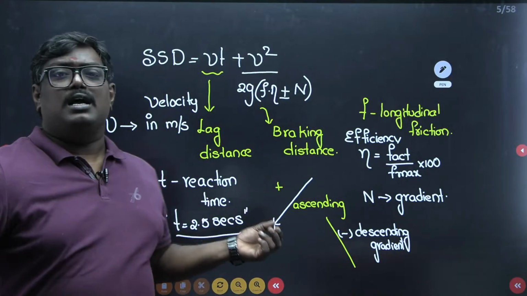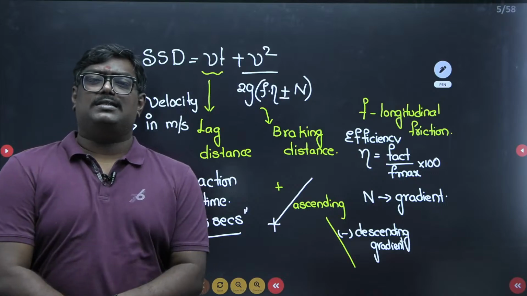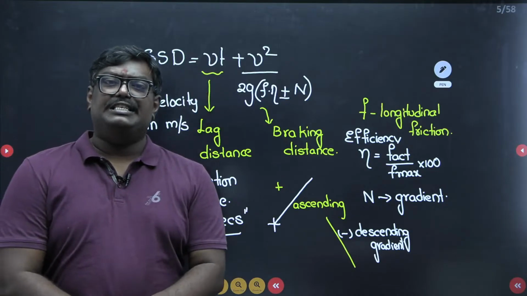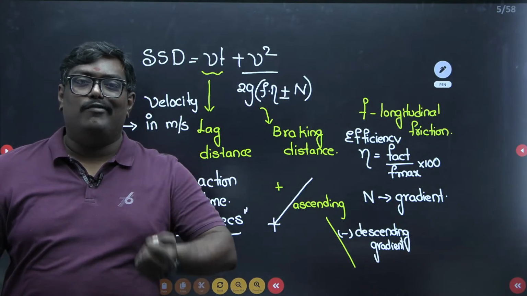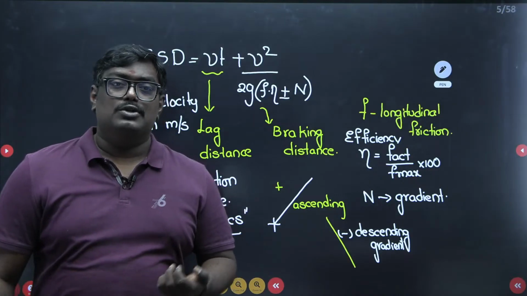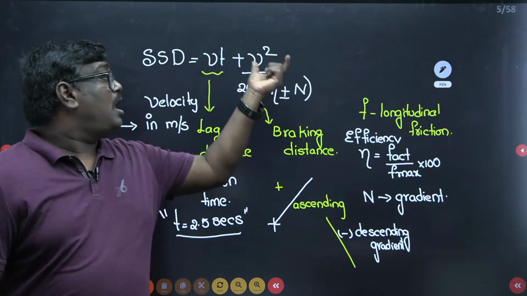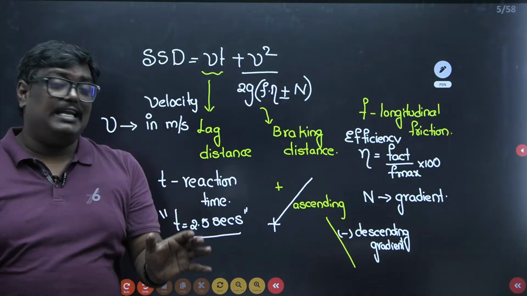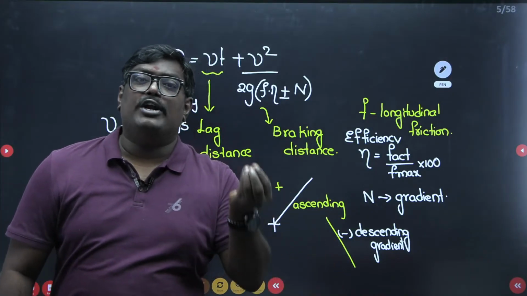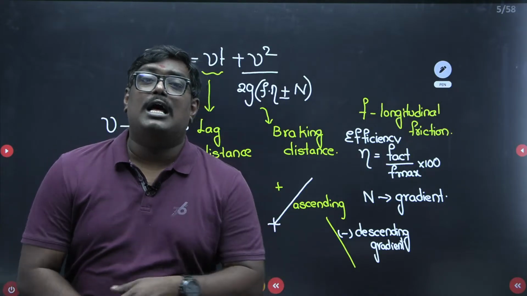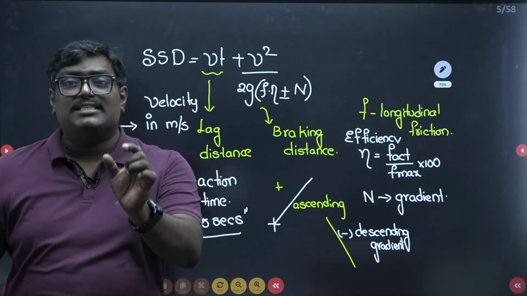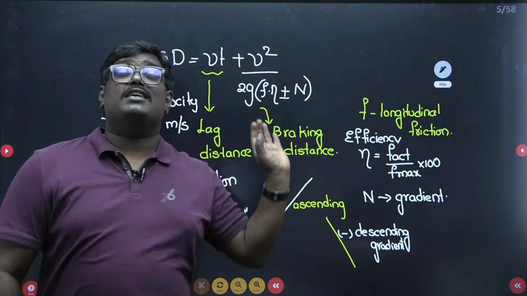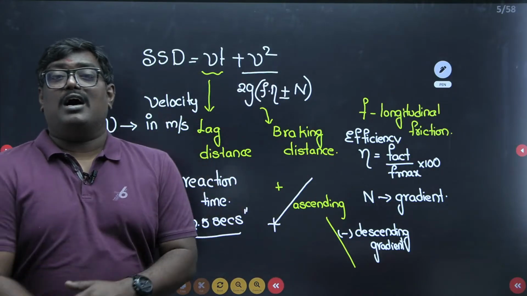Now see students, here we have SSD equal to Vt plus V square upon 2g(F plus or minus n). Vt is the distance travelled by the vehicle during the reaction time, so distance is nothing but velocity into time. How did we get V square by 2g(F plus or minus n)? Work done to stop the vehicle is equal to the kinetic energy lost. Based on this equation, we have derived the braking distance.